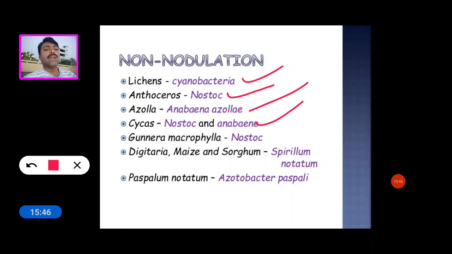In Cycas coralloid roots, Nostoc and Anabaena blue-green algae are present. In Gunnera macrophylla, Nostoc is present. In Digitaria, maize and sorghum, these monocot roots have Spirillum present, which participates in symbiosis. In Paspalum notatum, Azotobacter paspali participates in nitrogen fixation in these non-nodulation plants.